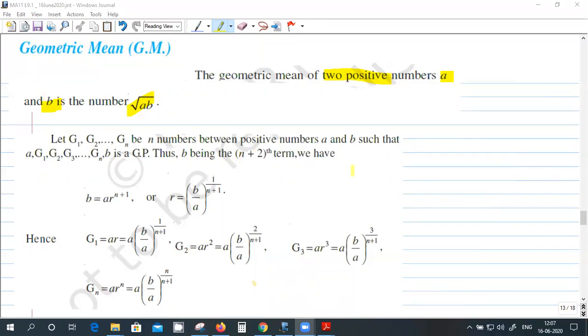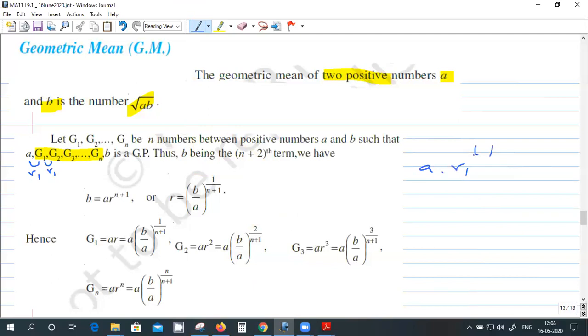So similarly, we can introduce n geometric means between a and b. Okay. So the ratio between these two, if I call this R1 and this ratio is also R1, so a into R1 raised to the power how many times?